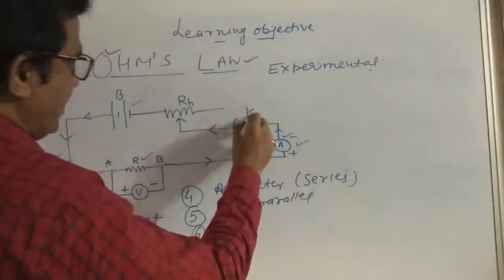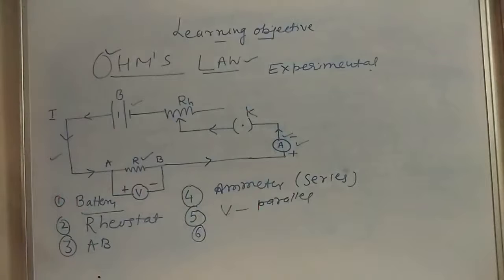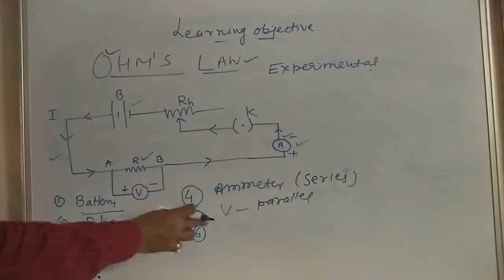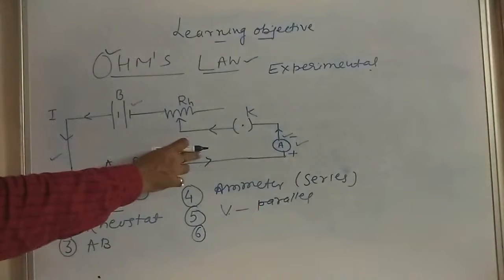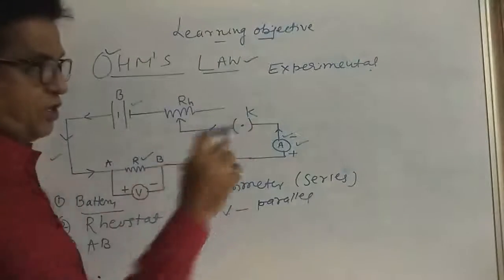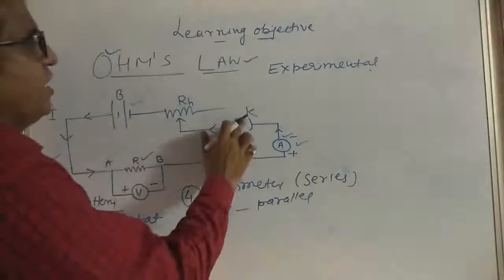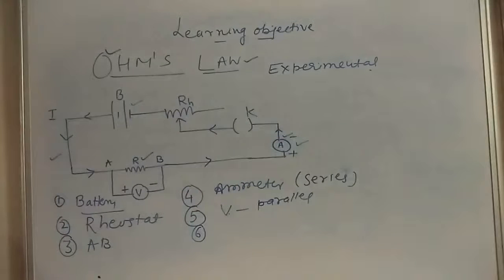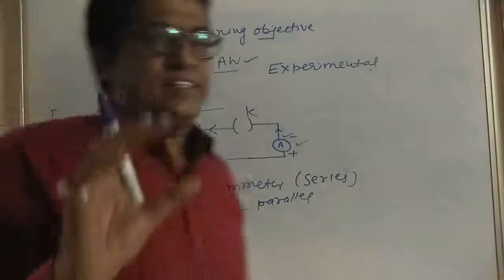Then a plug key K is used to open or close the circuit. This dot means closed. If there is no dot, it is open. Okay, so this is all about the complete circuit detail.